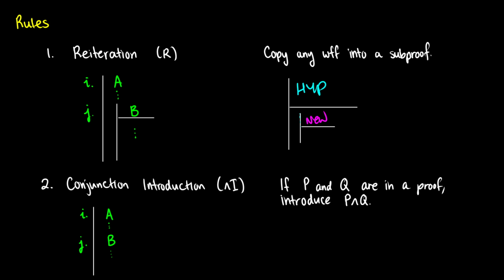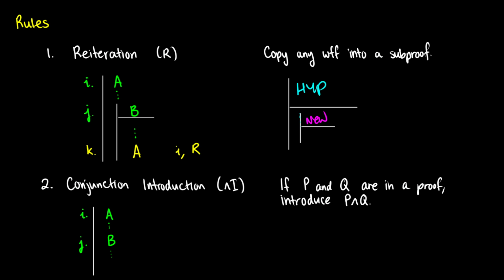At any point, we can reintroduce something from outside the subproof. So let's say in line K later, we can take it from line I and reiterate it with R. Now in some systems, you just assume that everything's already there, but reiteration is a way of explicitly introducing it again. It's sort of like in our truth trees when we had branching paths and we introduced that variable in again, just to make it explicit. Okay, so we'll see reiteration in action a little bit later. Basically, that means that if you have something earlier in the proof, you can just copy it again.